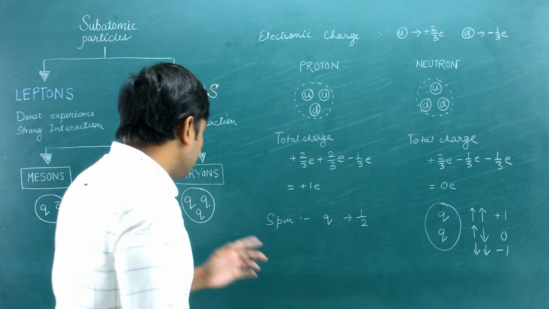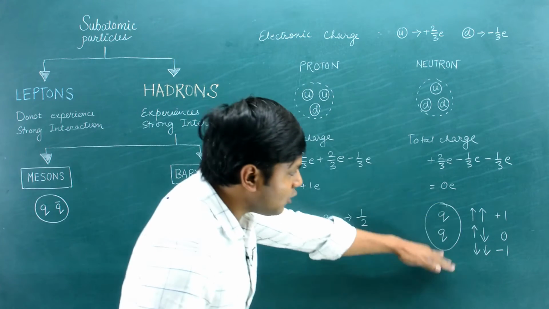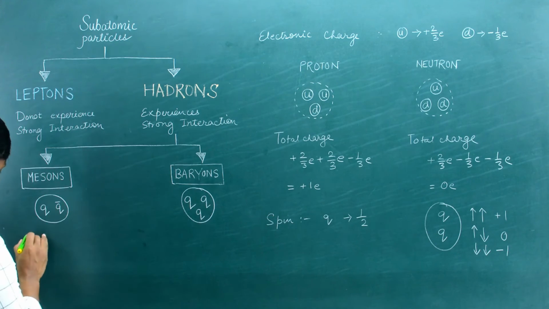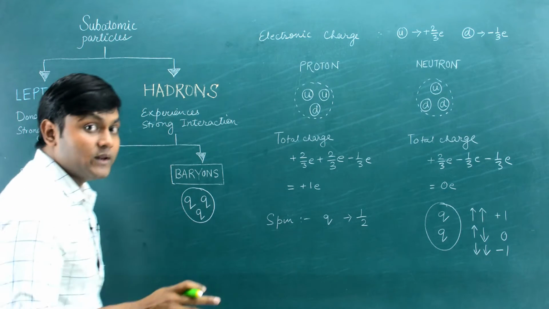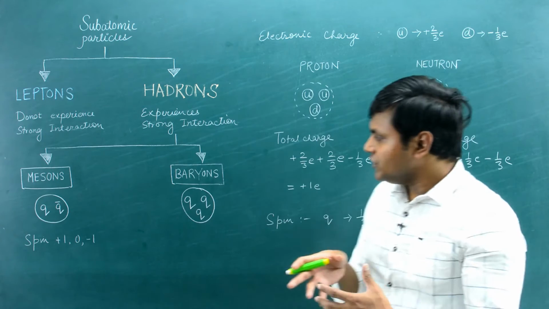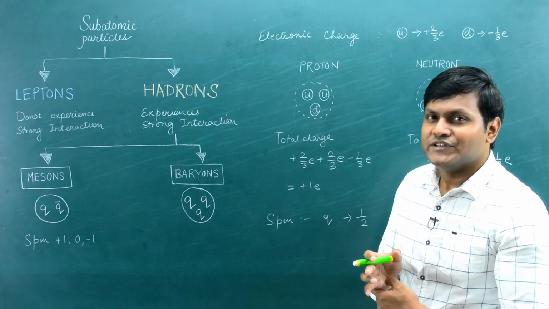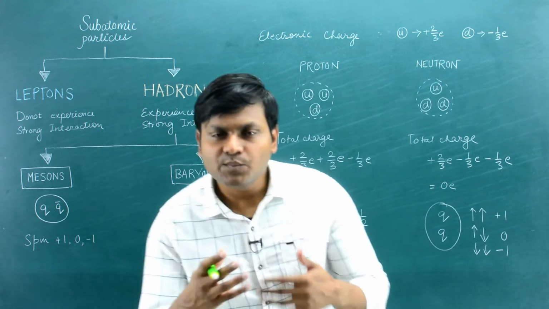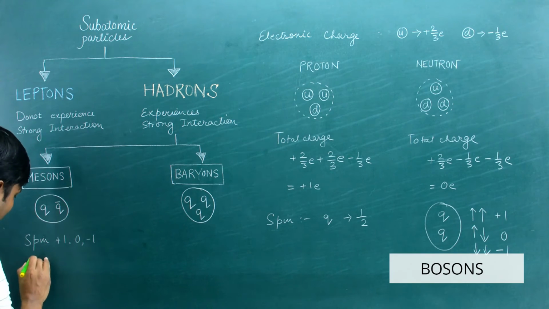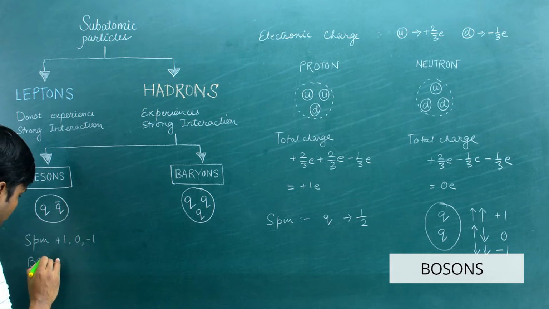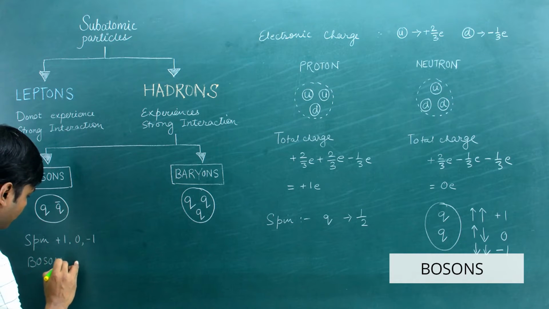So the meson particles can have a spin of plus 1, 0, or minus 1. That means an integer multiple of the spin quantum number, which means that these particles are essentially what? Boson particles, right?